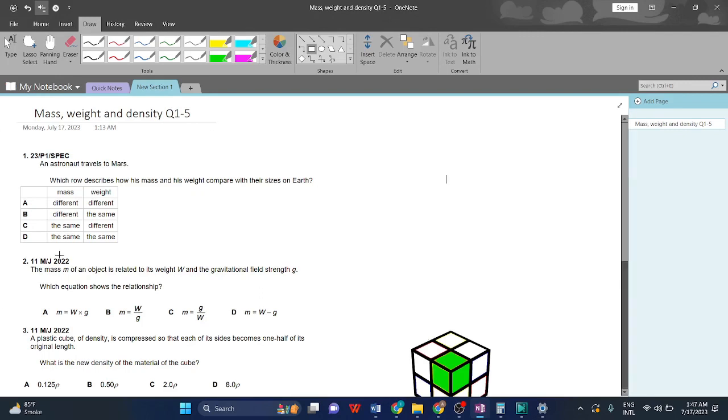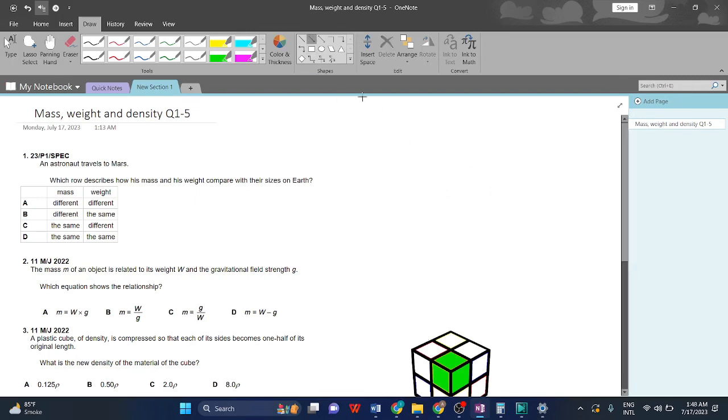Question 1. An astronaut travels to Mars. Which row describes how his mass and his weight compare with their sizes on Earth? Mass is the amount of matter in a body. Matter can't be changed when you go to a different planet. Matter won't be the thing which is changing.